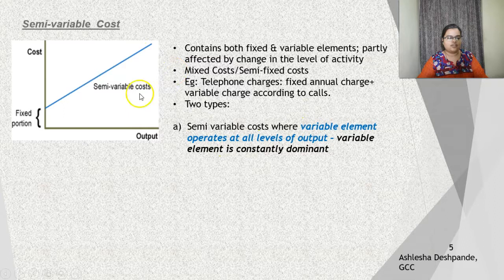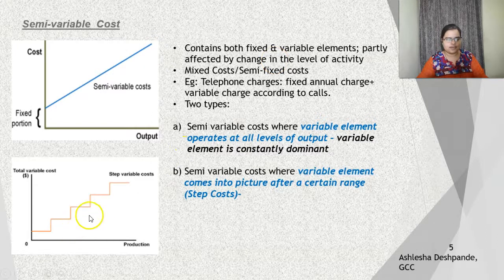See, though it is semi-variable, in the diagram the semi-variable costs are increasing along with the output, pretty much like the variable costs. However, there is a fixed element also, that's why they are not completely variable in nature. As a result, we can say that in this semi-variable cost, the variable component is dominant.